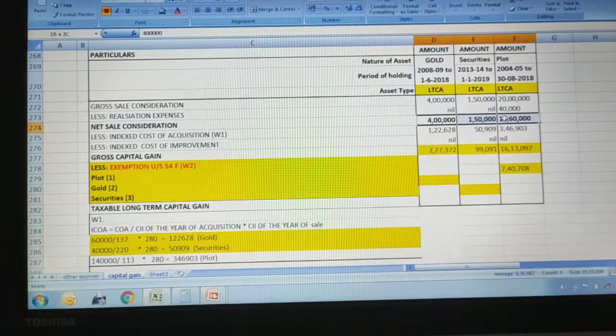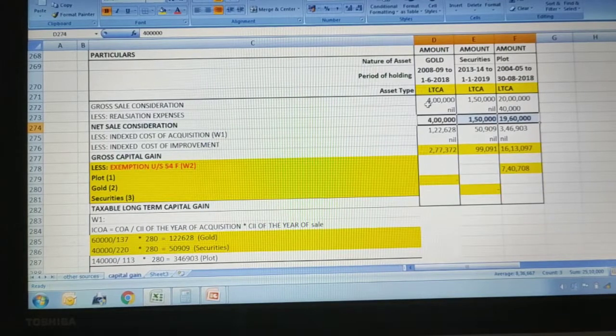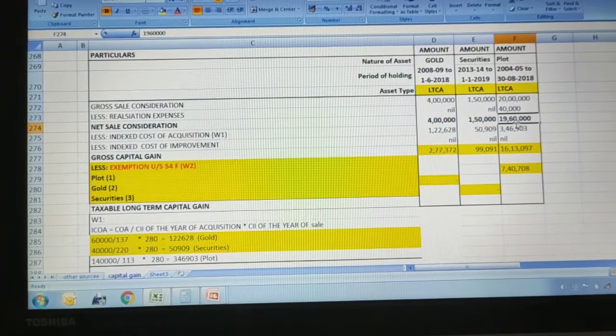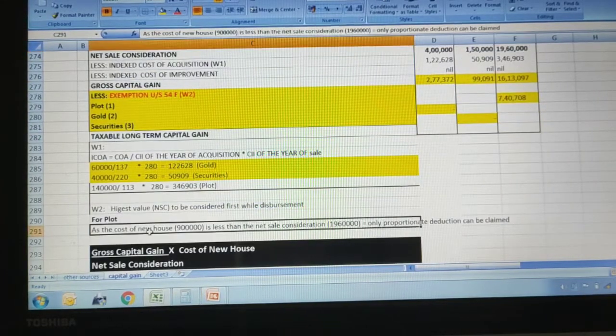So based on these amounts, we are going to calculate based on the net sale consideration. Okay. So now we are clear that we will apply the 54F section exemption for the plot first.